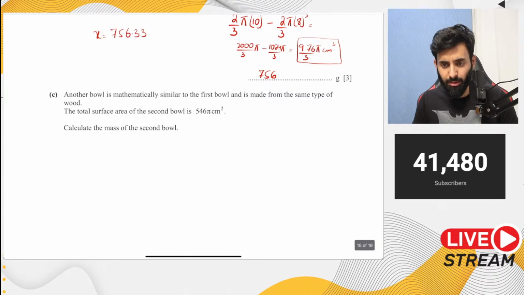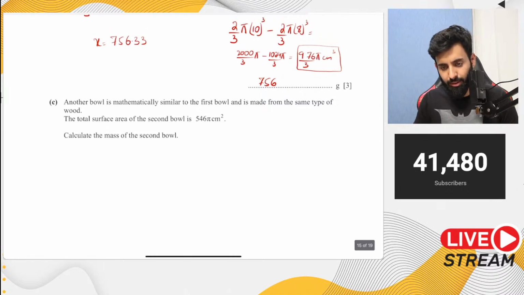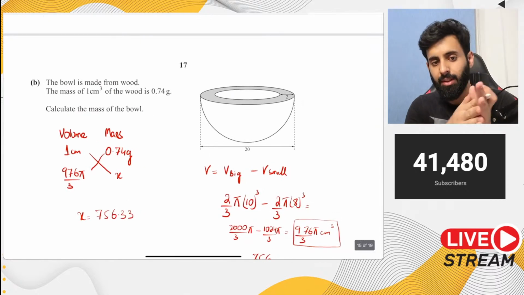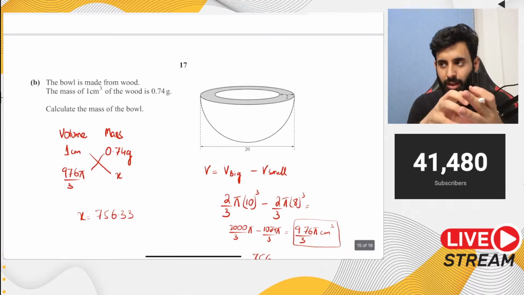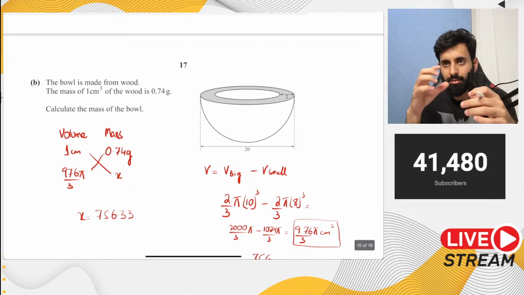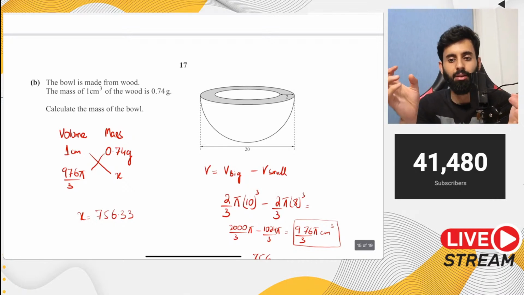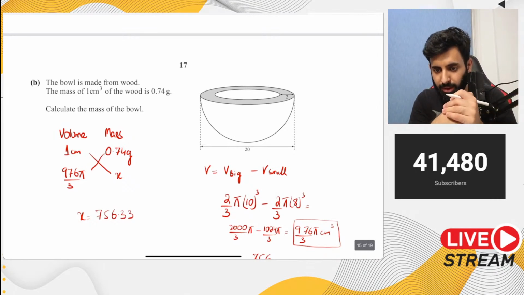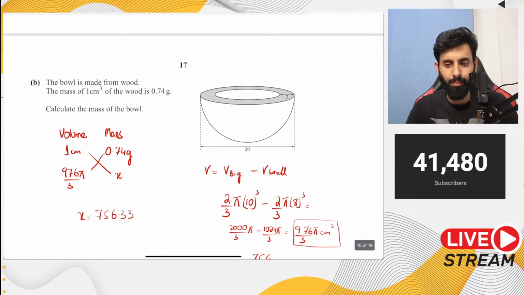So can you explain which volume have you found by finding the difference? So I found the volume of the bowl. Okay, because look, earlier this was a solid hemisphere, and from it you took out a smaller hemisphere. So what's left is the thickness basically. Okay, so how will you calculate the thickness? Volume of the bigger hemisphere minus the volume of the smaller hemisphere. Okay.